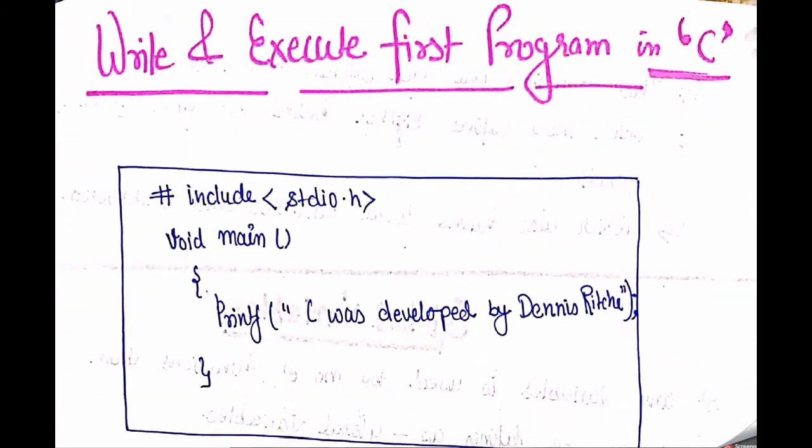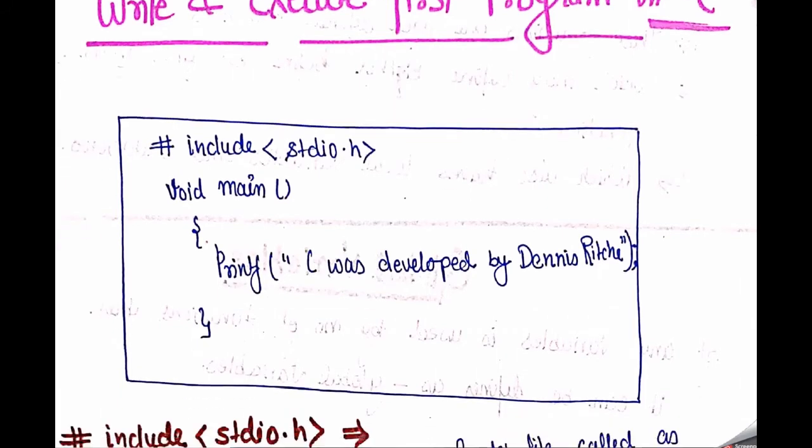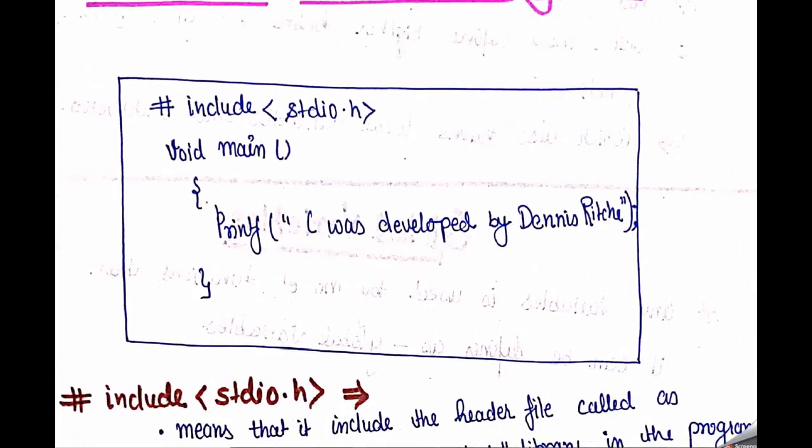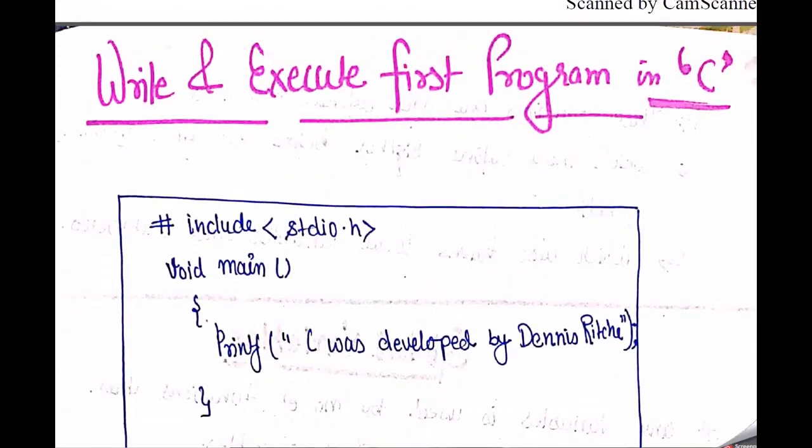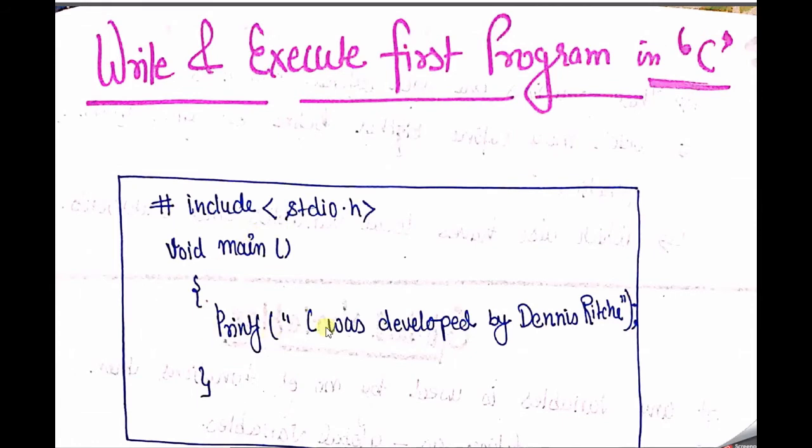Okay, so let's go through the next part, writing a program in C language. Here I am just writing a simple program, to write and execute a C program. First I write the simple program, and then, according to this program, I can explain